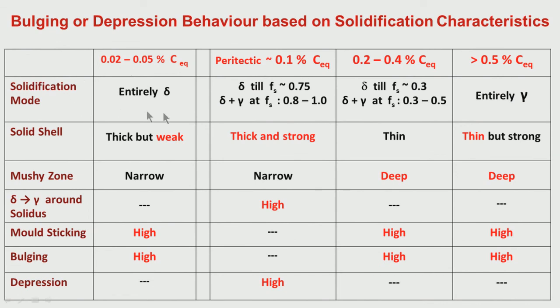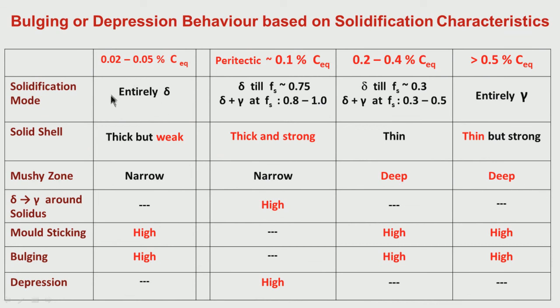As I have told you, solidification mode will be entirely delta. There is no question of gamma during solidification for this chemistry. So, solidification mode is entirely delta. So, what is this solid shell? It is delta, it is thick, but this is weak. Why is this weak? Because the strength of delta is much lower compared to the high temperature strength of gamma austenite. Delta ferrite has a high temperature strength which, relatively speaking, is 1/5 of the high temperature strength of austenite.